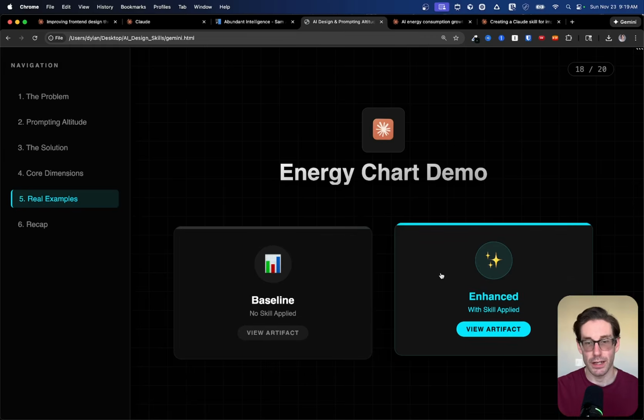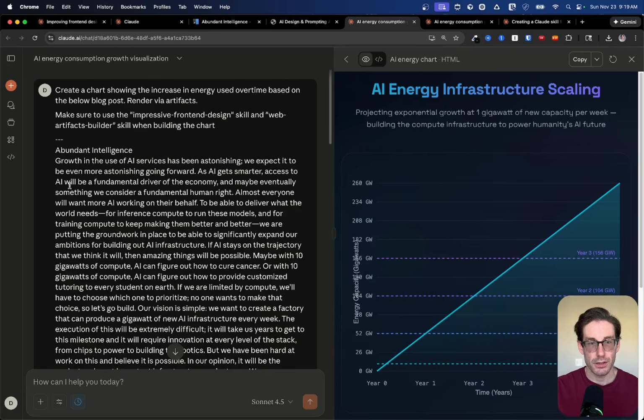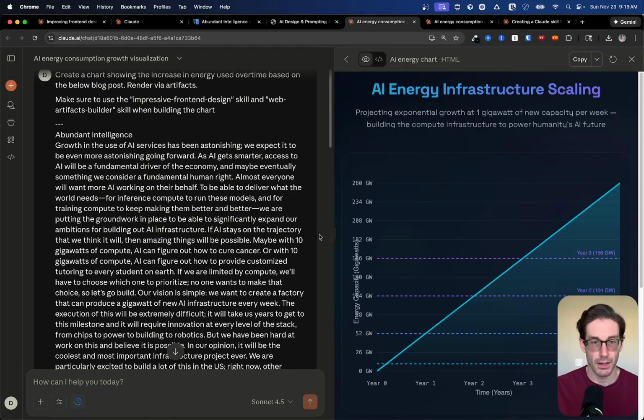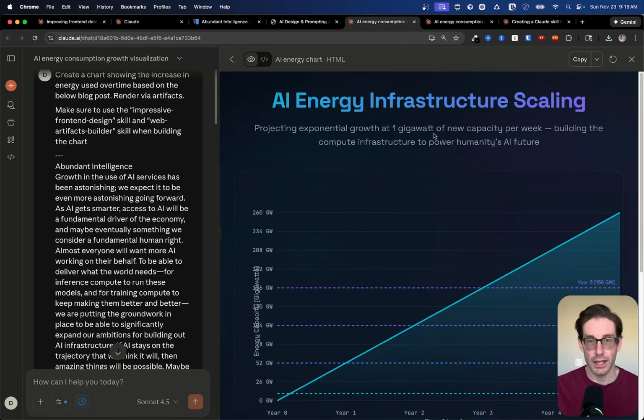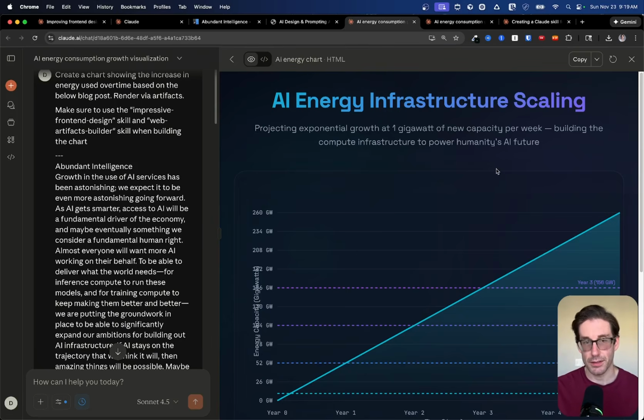Now, if I go back here and I do the enhanced version, if I go to the top of this one and scroll up, you'll see if I show more, I've added one additional sentence. And in this sentence, I've added the skills. I said, hey, make sure you use this skill that we created previously to improve the output. And I added just one additional skill here that gives it more ability to use different libraries that are more interesting than just HTML. But most of the heavy lift here when it comes to the design is coming from this skill here that we just created. And then I pasted in the blog post. And then here is our output. As you can see, there are some purple gradients here, which isn't great, but the output is much better, in my opinion. So the fonts are unique.